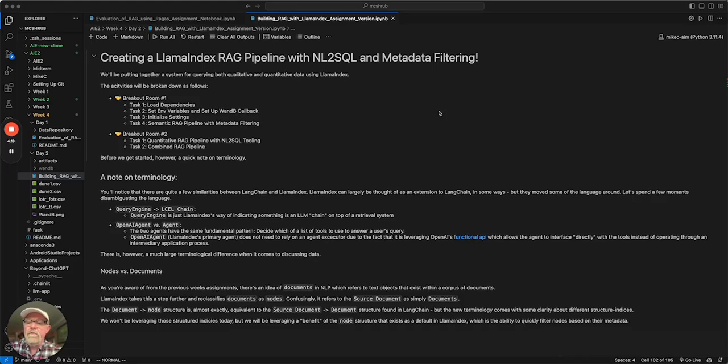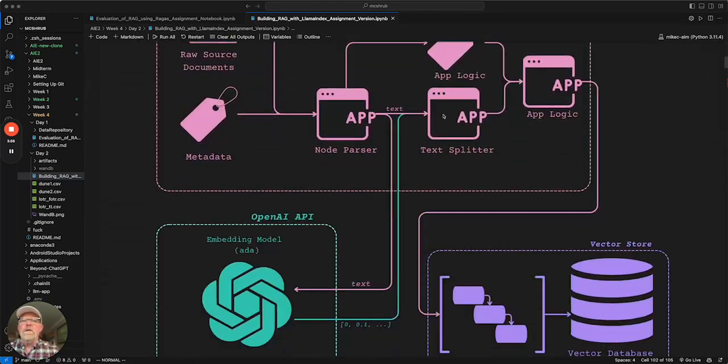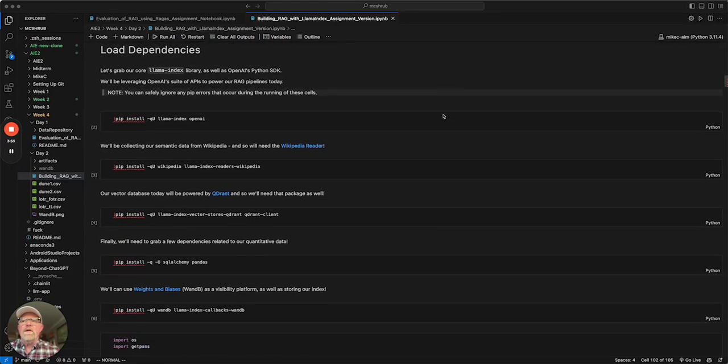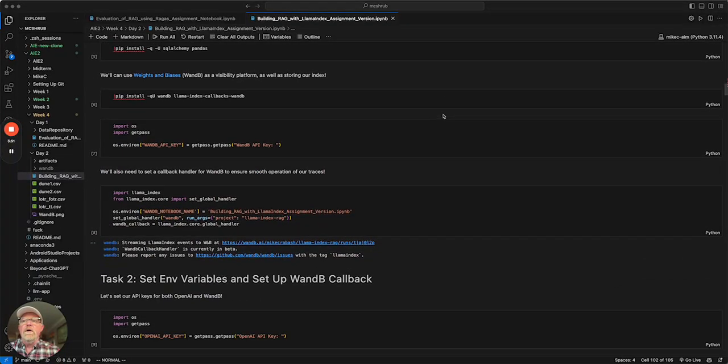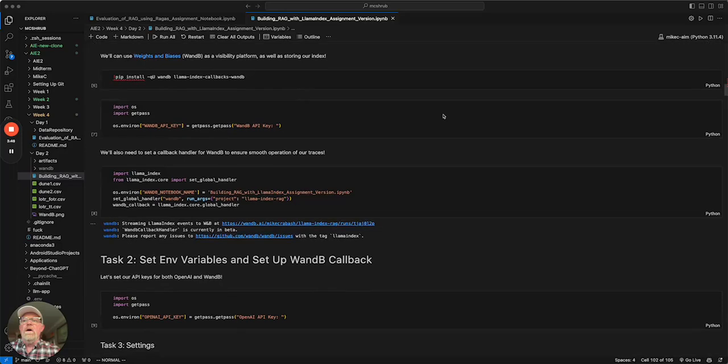The embedding model is going to be OpenAI's text-embedding-3-small. The LLM is going to be OpenAI's GPT-3.5. The vector database is Qdrant, and we're going to be using Weights & Biases version control for our index. Setting this up is very simple and straightforward, just your basic things.